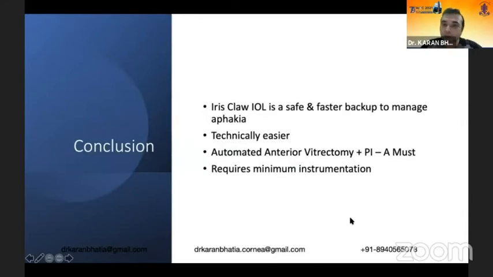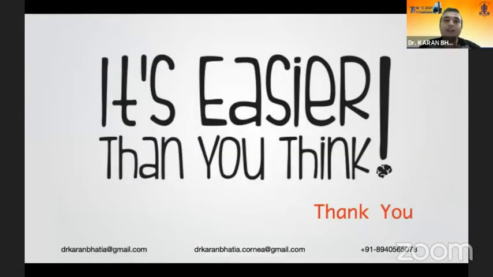So to conclude, iris claw IOLs are a safe and faster backup to manage aphakia. It is technically easier. It is as easy as seeing one. This is what my mentor, Dr. Aniket Shastri, told me, and I did this. In fact, I saw one, I did the next, and I trained the next. So this was 3 surgeries in one day. So automated anterior vitrectomy and PI are a must and it requires minimum instrumentation. It's easier than you think. Thank you so much.